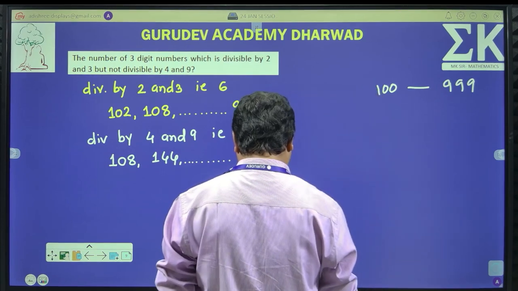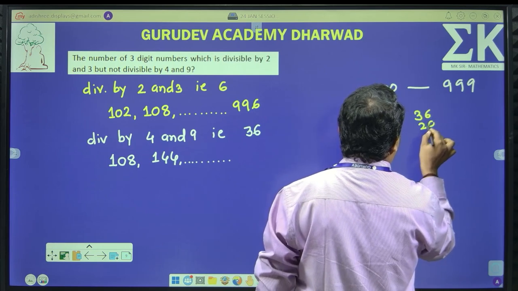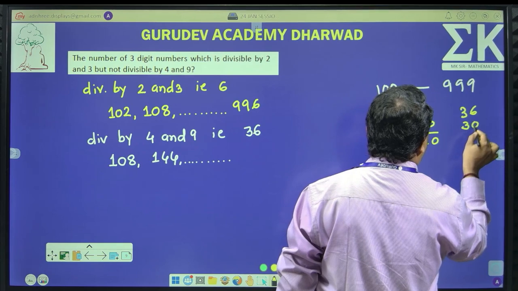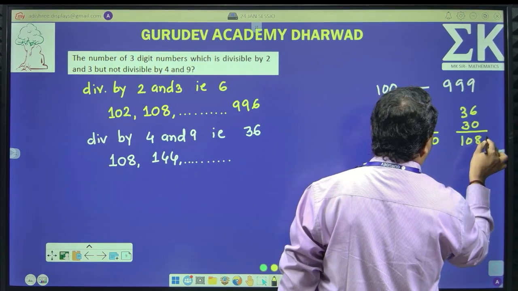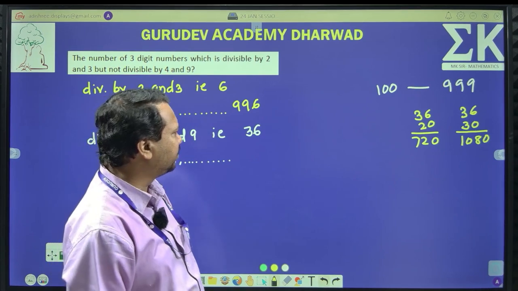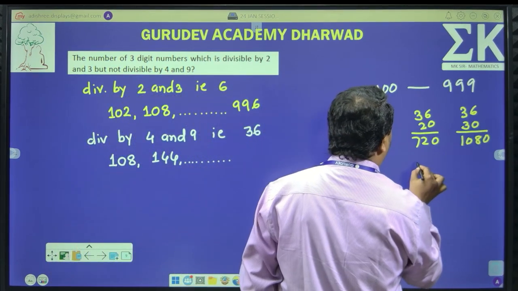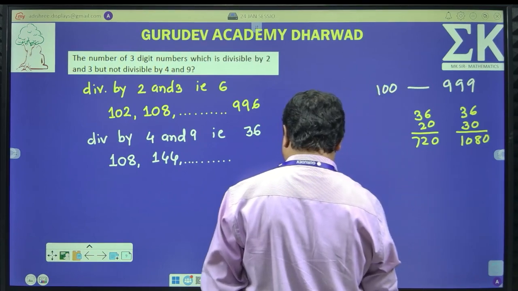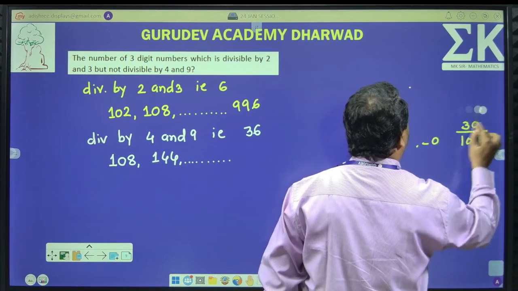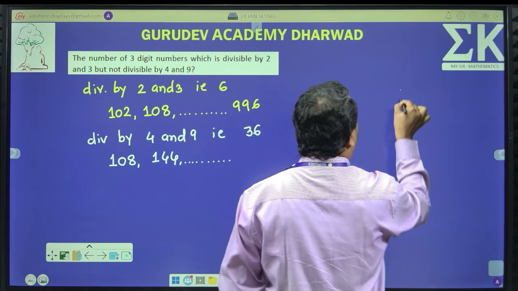Okay, let me try this way. 36 into 20, is it 720? Possible. 36 into 30, that is 1080. Clear? 30 gives 1080. So, 1080 is more than a 3-digit number. So, I just go on subtracting 36 from this. It will be easy for me. Okay, 1080, I have to start subtracting 36. So, I will go on until I get a 3-digit number.